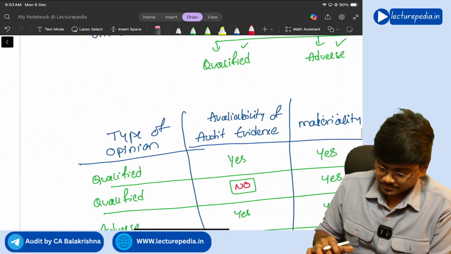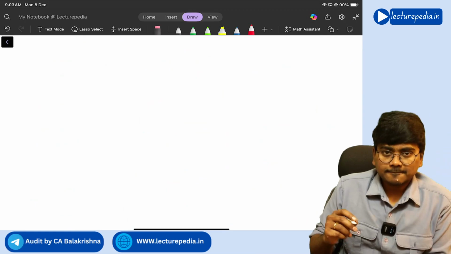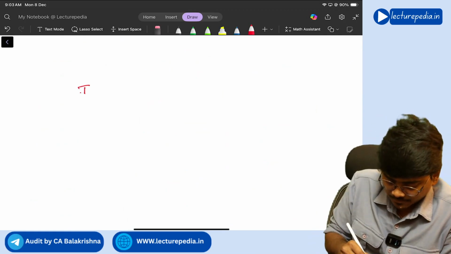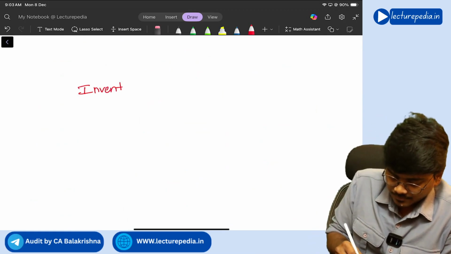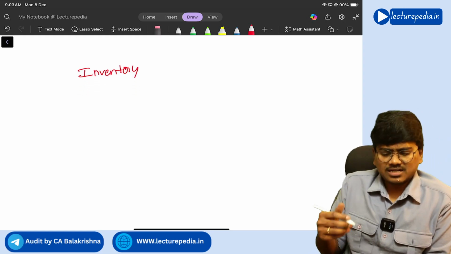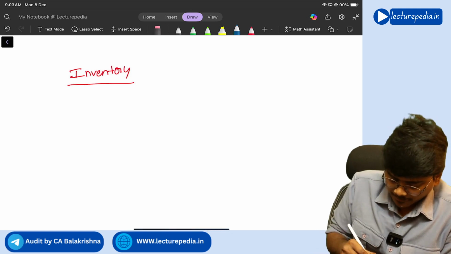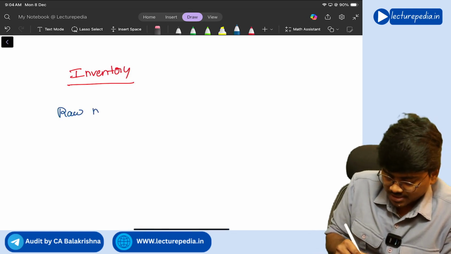Now see, they are saying inventory, class wise. What will be the different classes of inventory? There could be raw material, right?